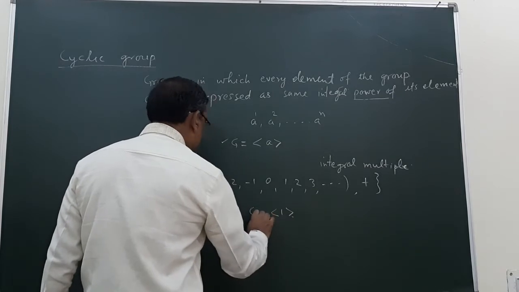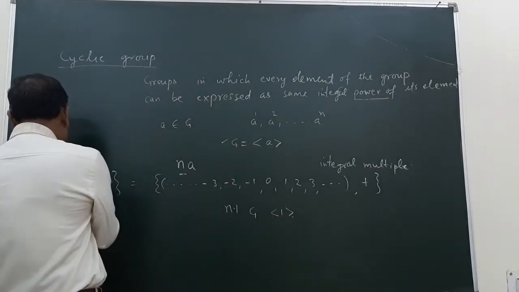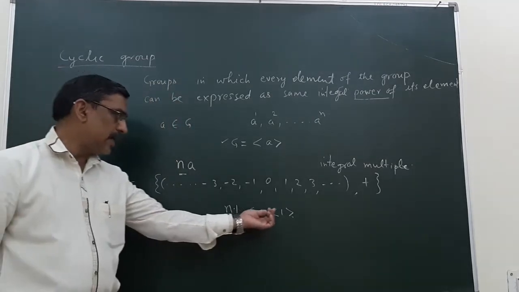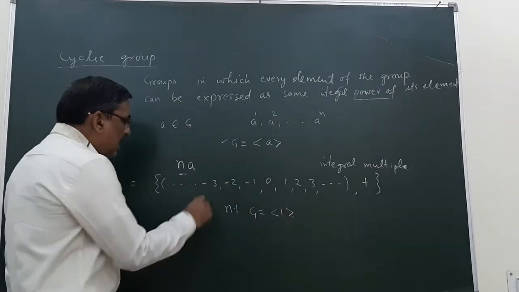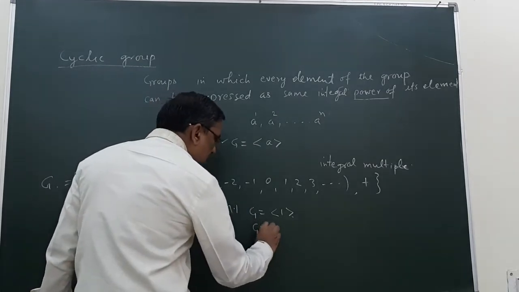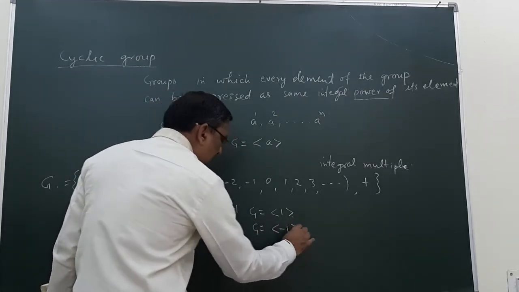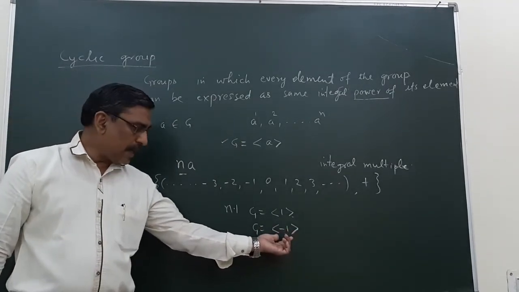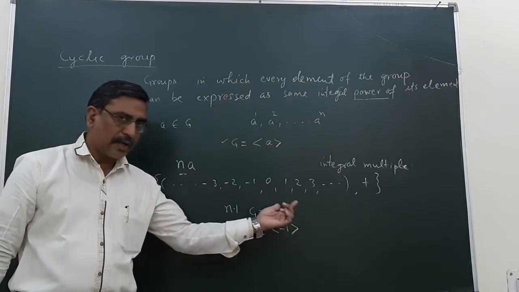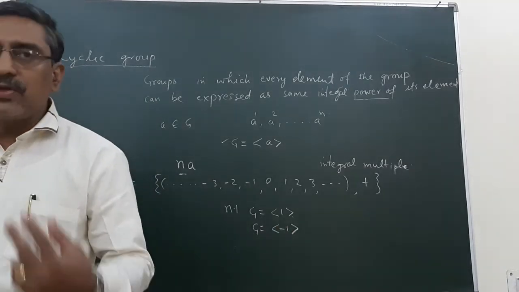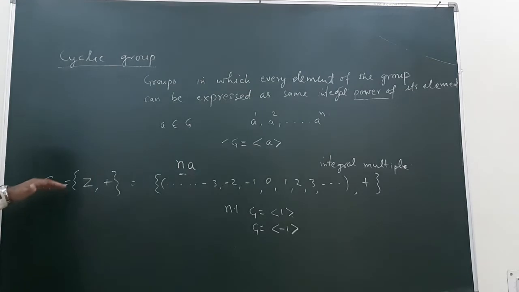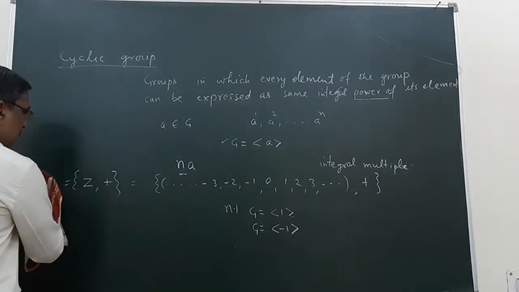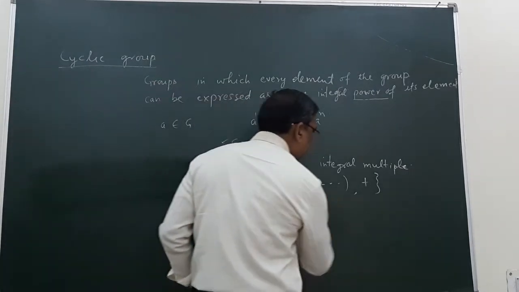We can write G is generated by 1, and also -1 is a generator of it, so G can be written as generated by -1. So these are the two generators for this group, and we can take many more examples like this.